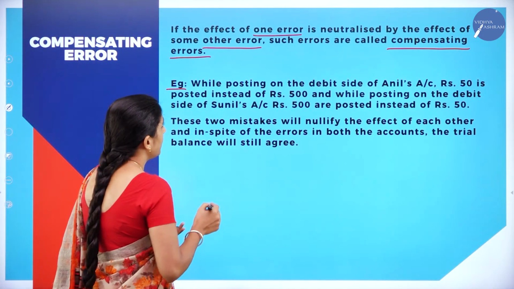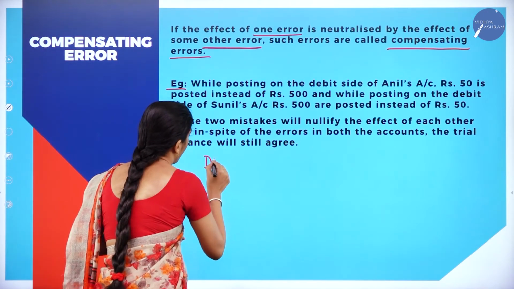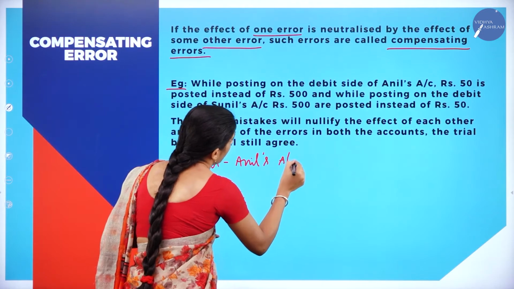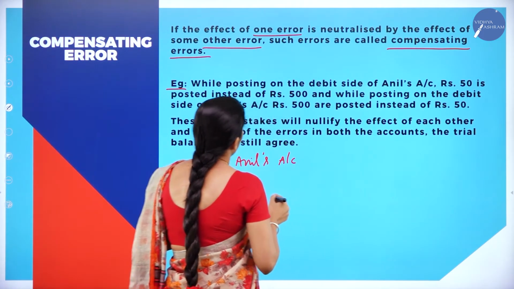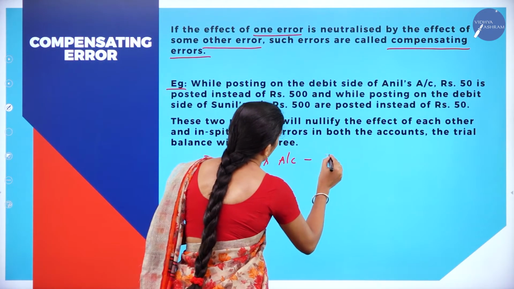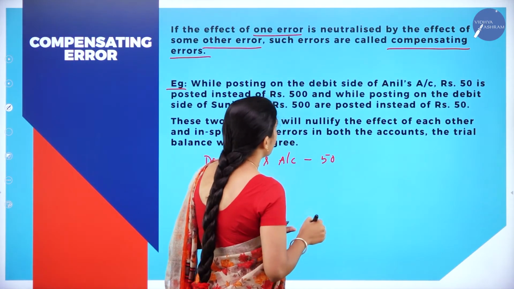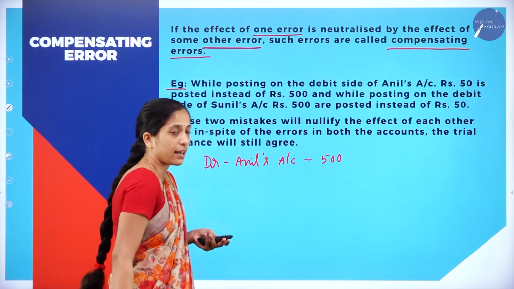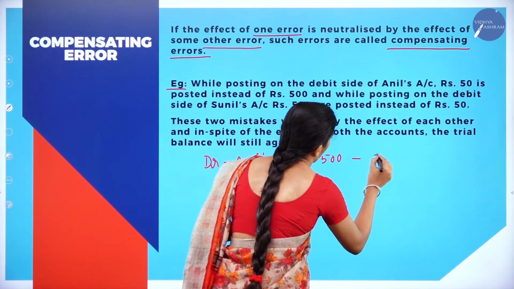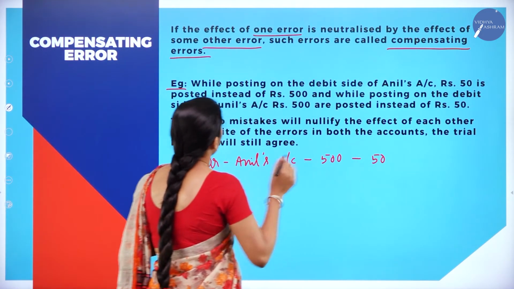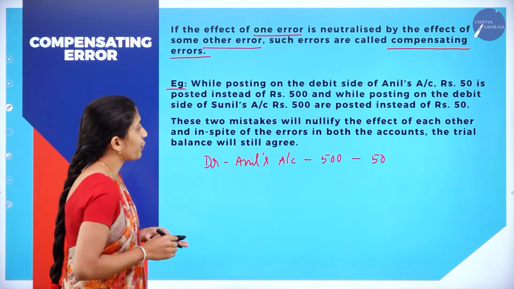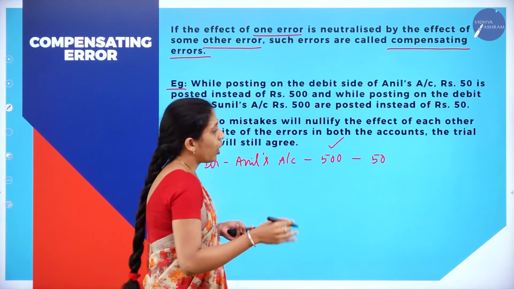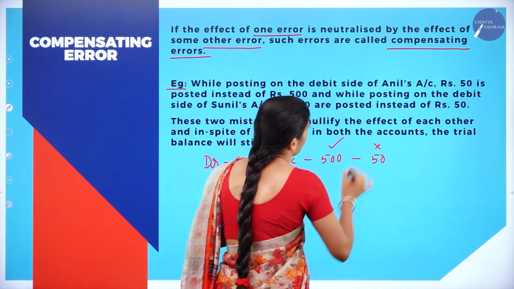Now what have they done? On the debit side of Anil's account, they should have recorded 500, but how much did they record? 50. That is, rupees 50 is posted instead of rupees 500. So 500 should have been recorded, but wrongly they have recorded 50.